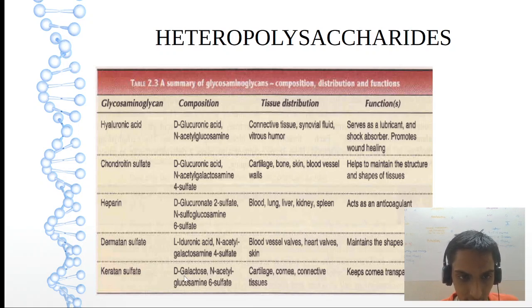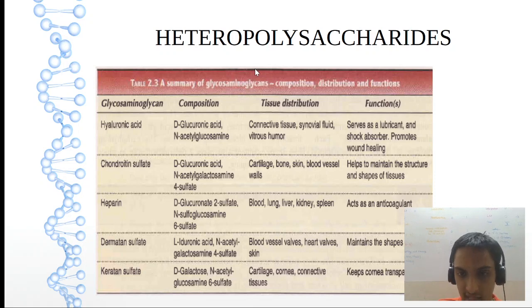And keratan sulfate. Okay. This is very similar to hyaluronic acid. Now the differences we'll see. The first molecule is different. In keratan sulfate, it is D-galactose. Here it is D-glucuronic acid. Okay. And if we observe the second molecule, the only difference is that this is keratan sulfate, so a sulfate group will be present. 6-sulfate is the additional term we have to add. Okay. This is how I've explained to you how to remember the composition.